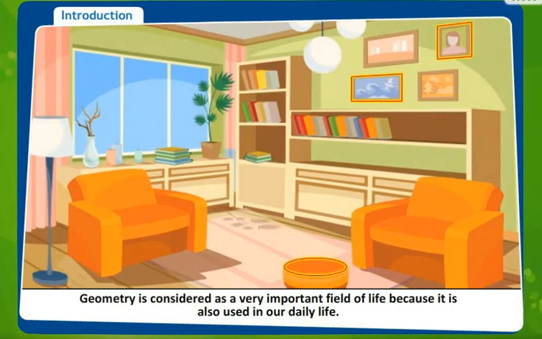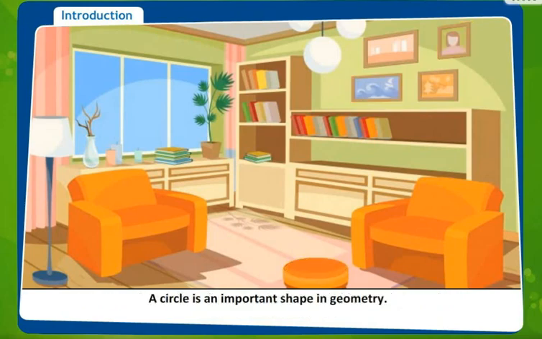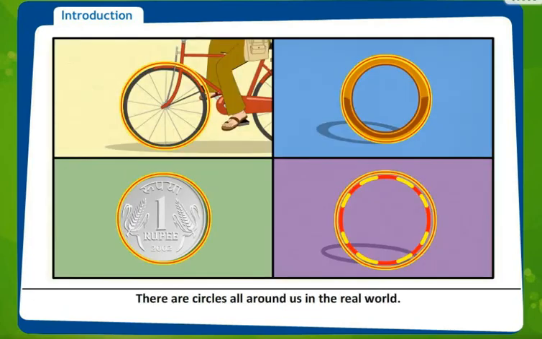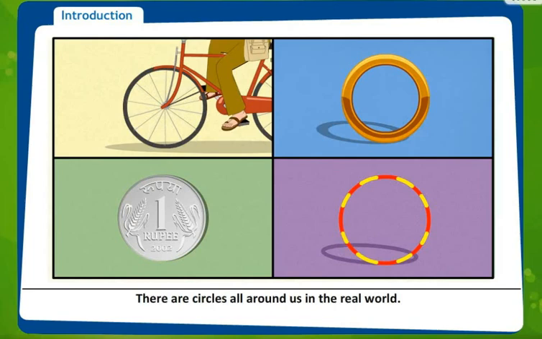As you can see, geometry is considered as a very important field of life because it is also used in our daily life. A circle is an important shape in geometry. You can see there are circles all around us in the real world.